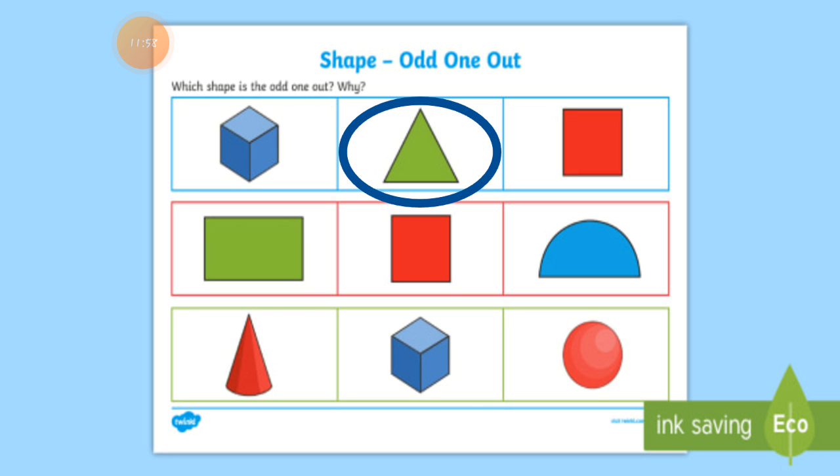Now let's move to the second row. So here 3 shapes are given. The first one is a rectangle, the second one is a square, and the third one is a semicircle. You can call it a half circle also.